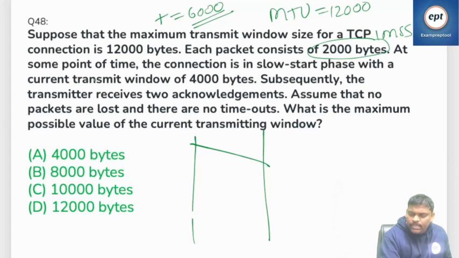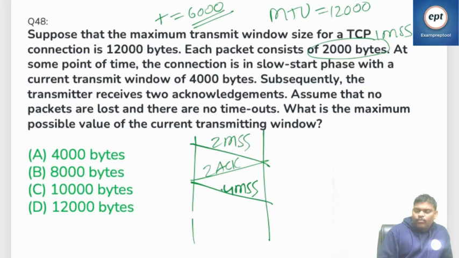Slow start phase with the current transmission window is 4000 bytes. So remember, 1 MSS is going to be 2000 bytes. 4000 bytes means 2 MSS. 2 MSS you will send, 2 ACKs you will get. After 2, it will become double, right? 4 MSS you will send, then 4 ACKs. That is fine.